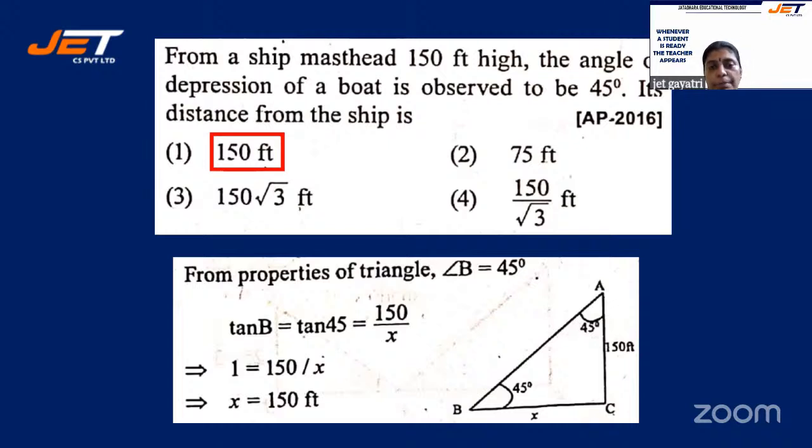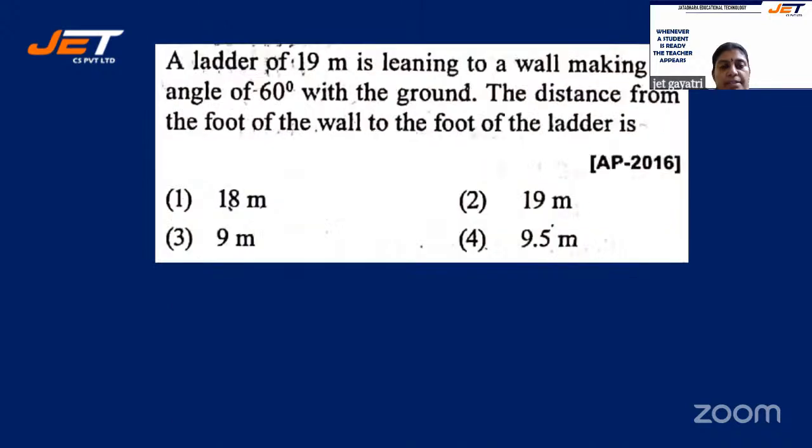We are assuming BC to be the adjacent, which is x. So tan 45 is 1, equal to 150 by x. When you cross multiply, you get the value of x as 150 feet. All right. See the next question.